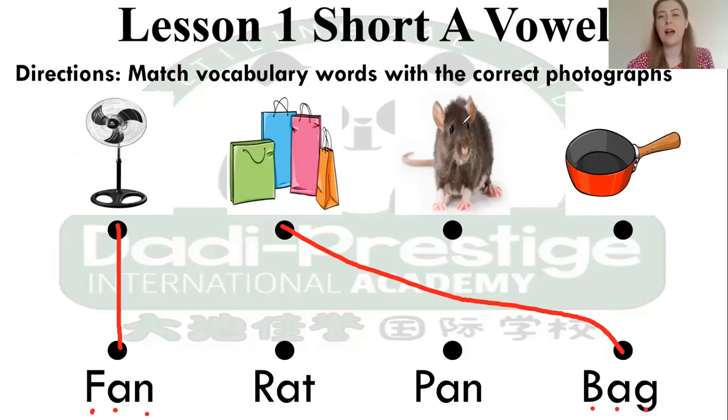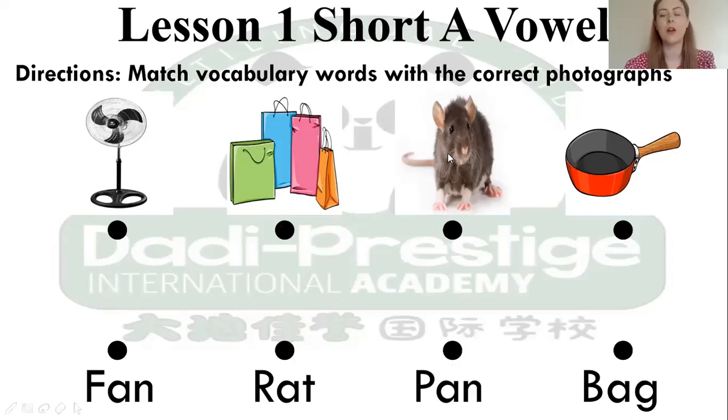Next picture we have is rat. Which word is rat? R-A-T. Which one is rat? So this one is rat. R-A-T. And last one, again easy, so we only have one left, is pan. P-A-N. So this one is pan. P-A-N. Okay, let me just clear the screen and we move on.